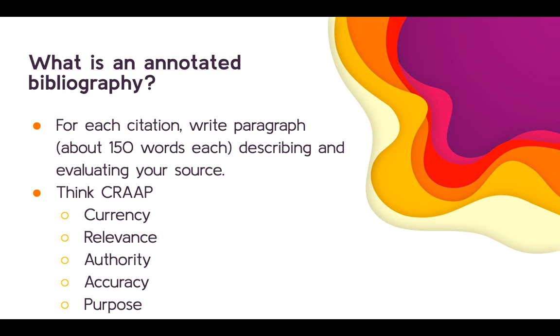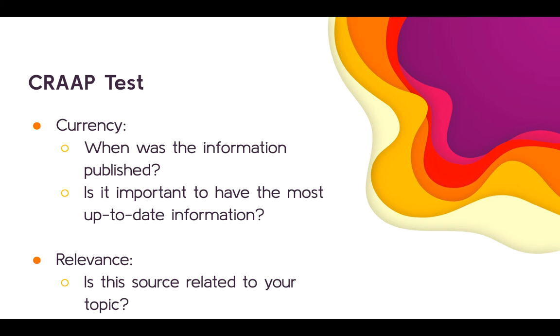So you will have one citation and you will write one paragraph, which is about 150 words, describing, summarizing the source, and evaluating it. So when I talk about evaluating, we're looking at CRAB: currency, relevance, authority, accuracy, and purpose.